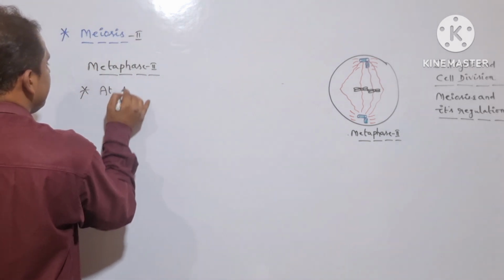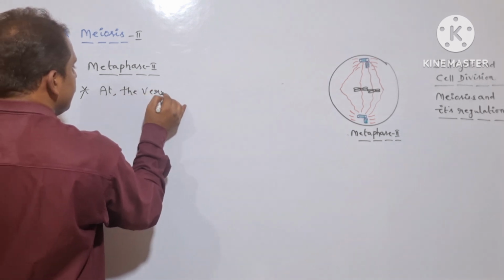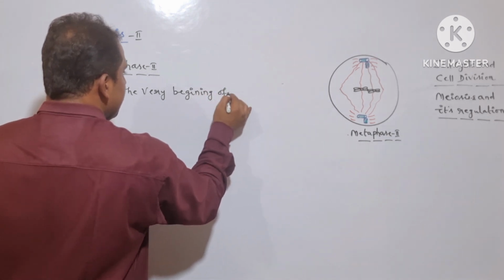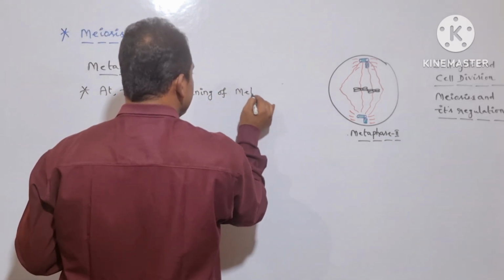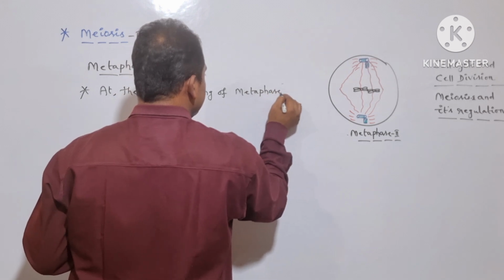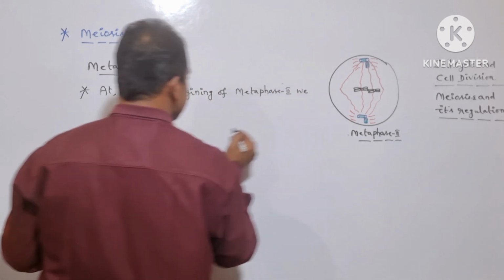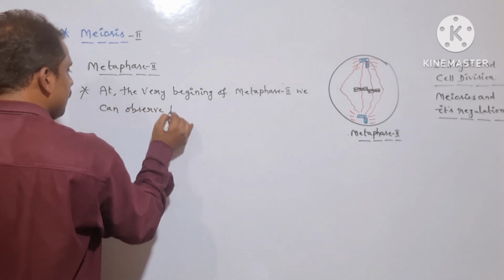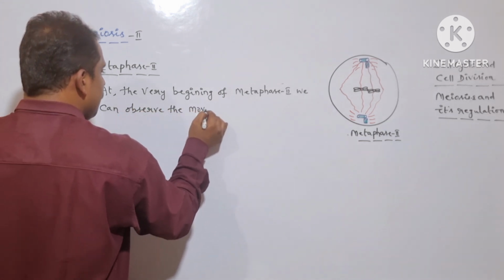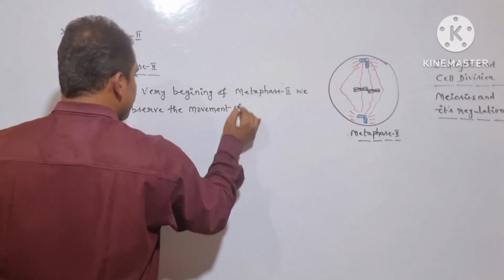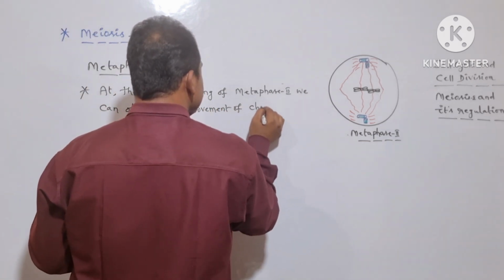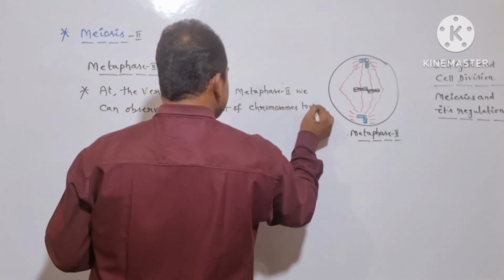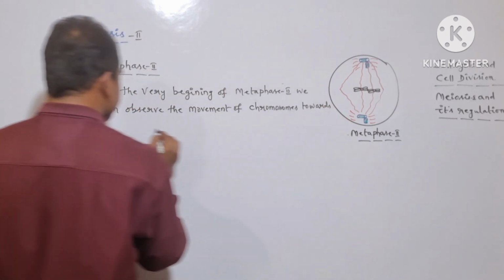Let me write it here. At the very beginning of metaphase 2, we can observe the movement of chromosomes towards the equatorial region.